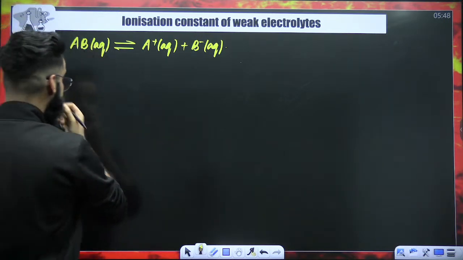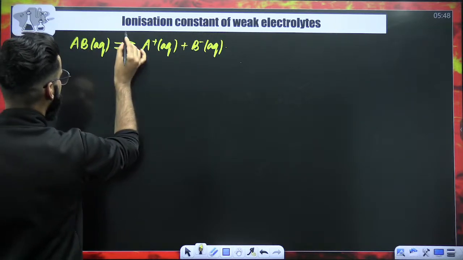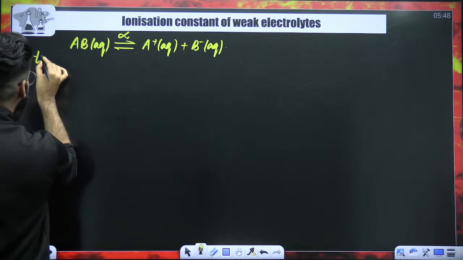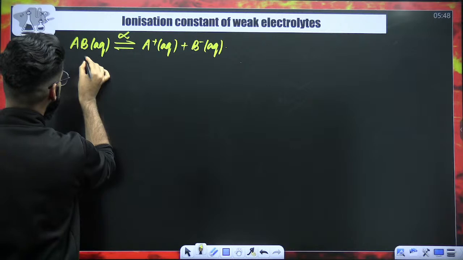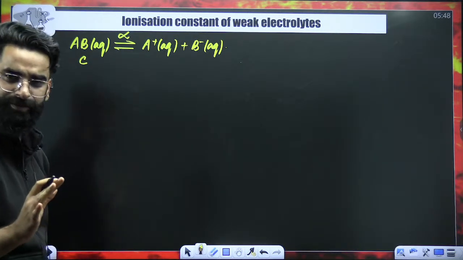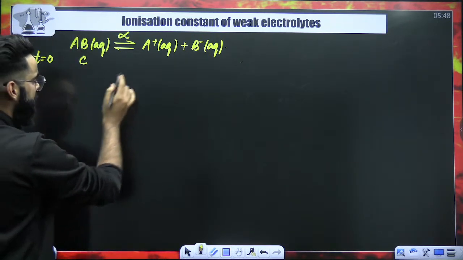Now, my dear students, let's assume the degree of ionization of this weak electrolyte is alpha. And at the same time, let's assume that initially, at time t equal to 0, the concentration of this weak electrolyte is C molar. So initially, the concentration of the weak electrolyte is C.